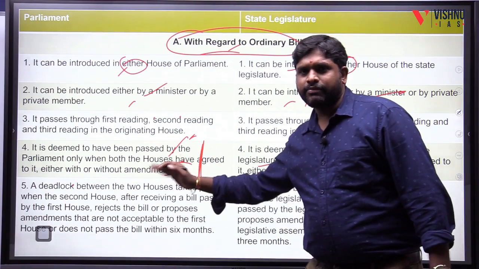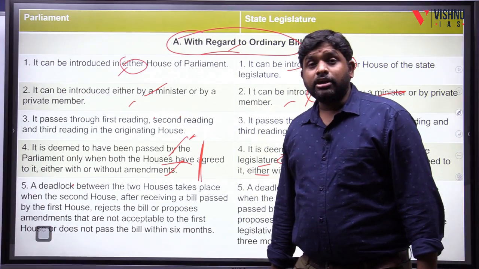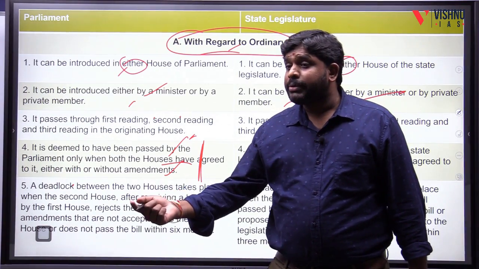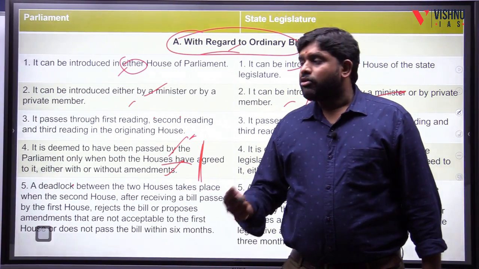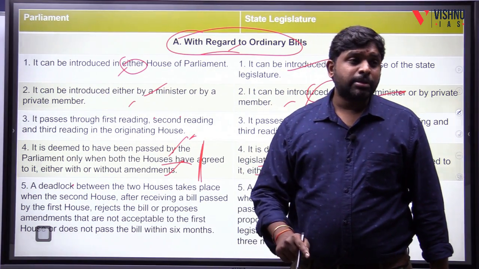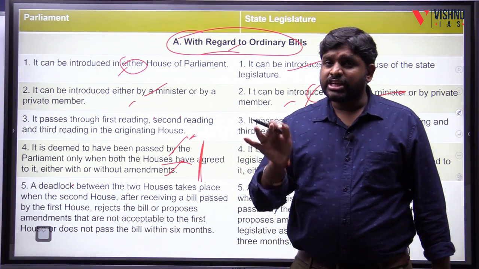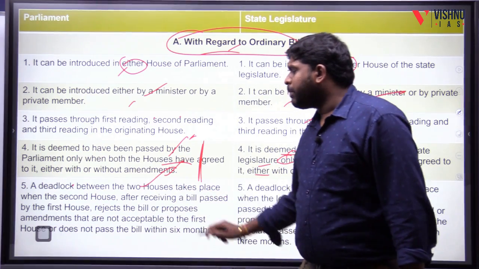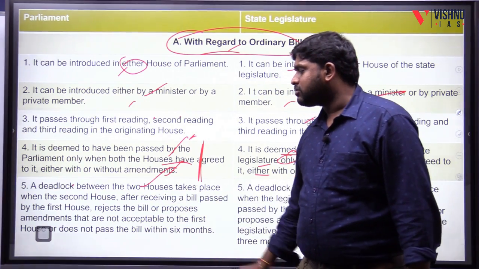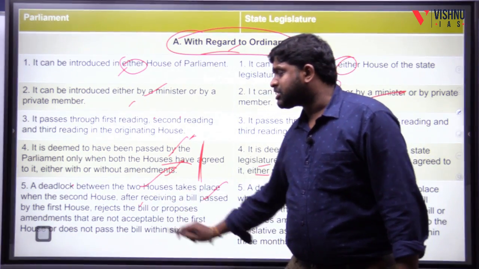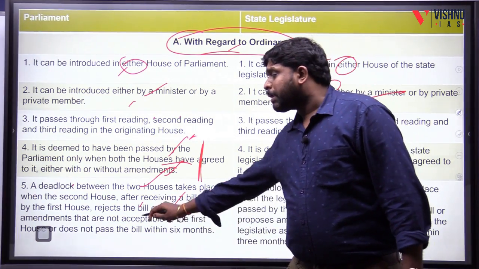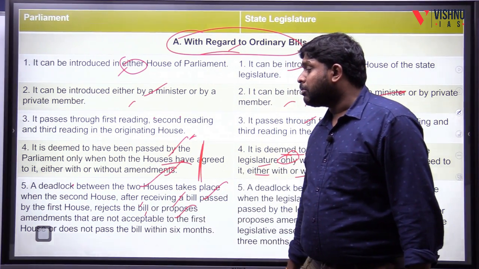Next, the deadlock sequence. A deadlock means the Lok Sabha is not accepting but the Rajya Sabha is accepting, or the Rajya Sabha is accepting but the Lok Sabha is not accepting. A deadlock between the two houses takes place when the second house, after receiving a bill passed by the first house, rejects the bill or proposes amendments that are not acceptable to the first house.